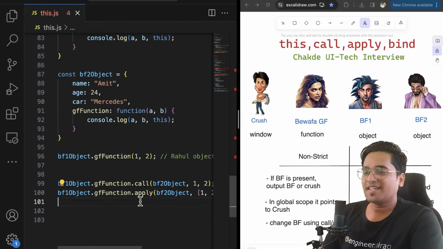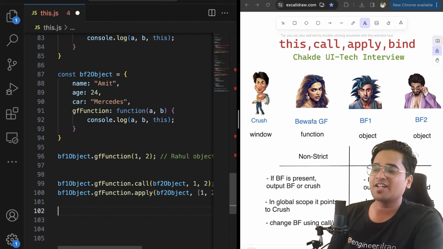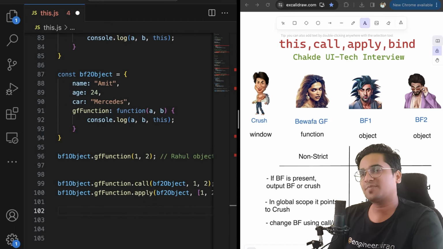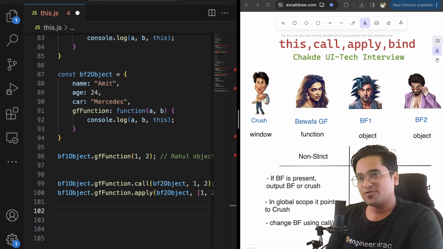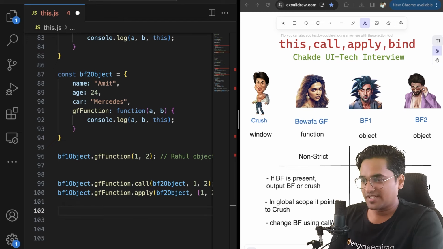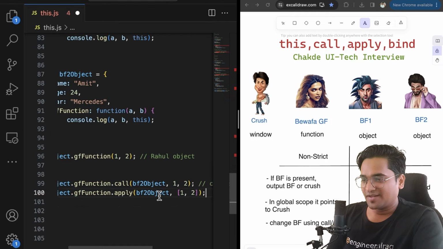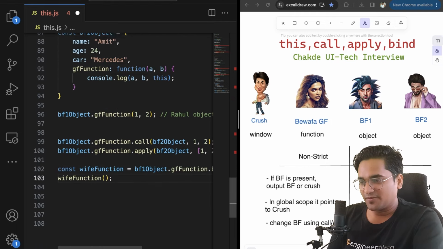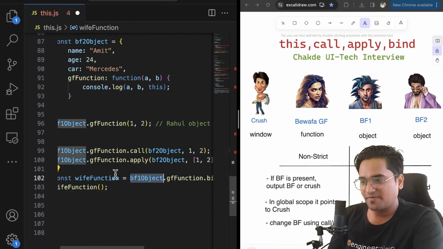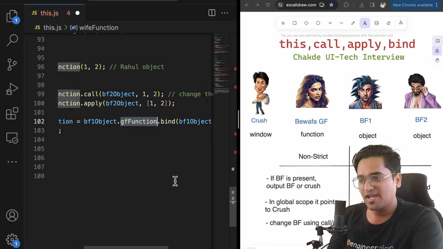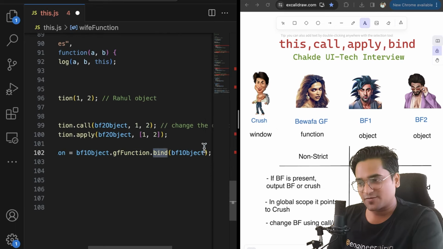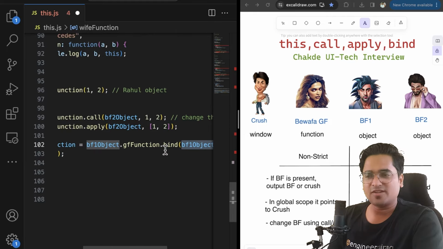Now what can be achieved, and how can that relationship be achieved in this particular case? I'm going to do one simple thing over here. We are going to have this BF1 and you have a GF. We are going to bind this guy with respect to the same object, or it can be any object.